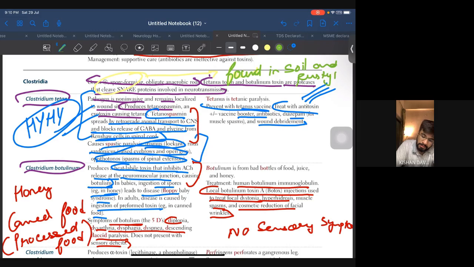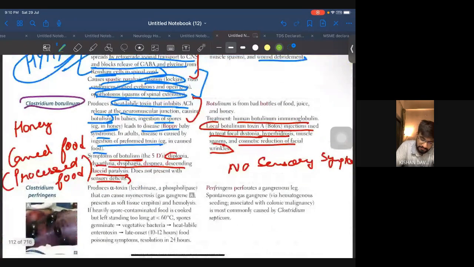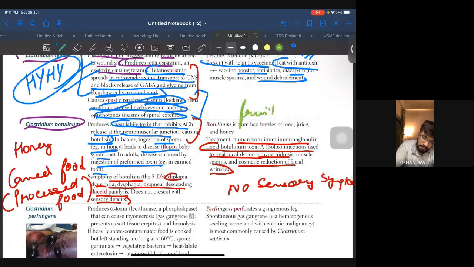Okay, so this question has also been asked, and they haven't mentioned it over here, so make sure you know them. Found in soils and rusty nails. And along with the honey, you have to remember fruit juices. Even in fruit juice, botulinum can be present. All right, so these are all the important points you have to remember from botulinum.